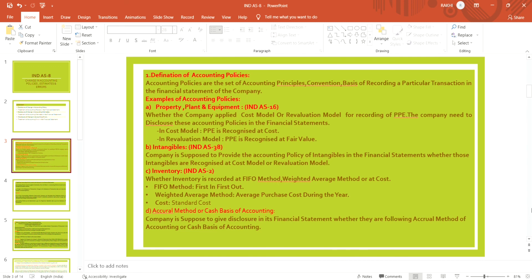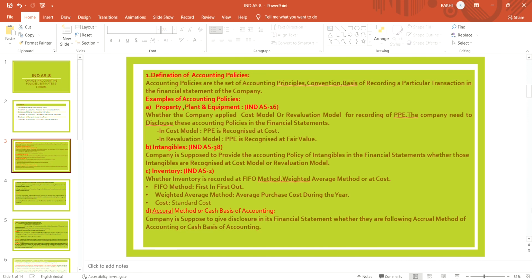It's a policy. It depends on the management whether to apply the cost model or revaluation model for the recording of property, plant and equipment. The company needs to give this disclosure, and these are the accounting policies in the financial statement.